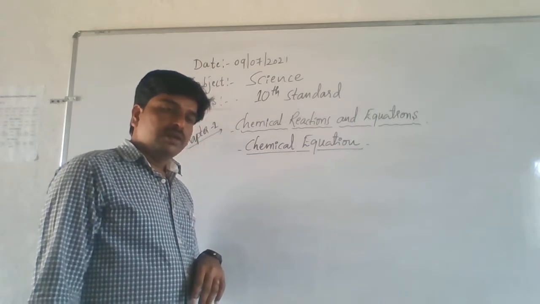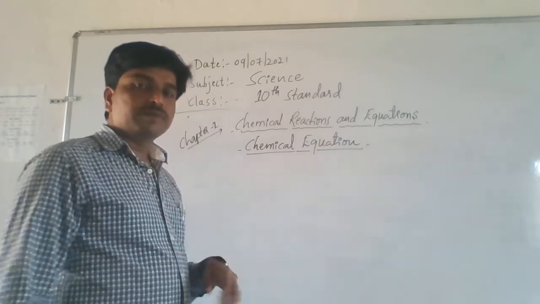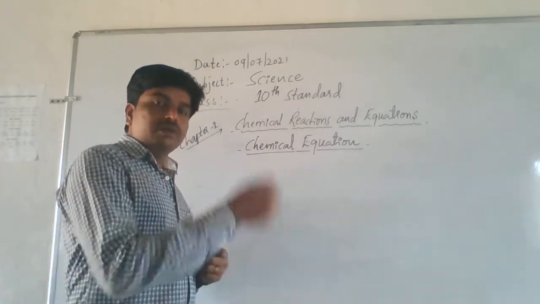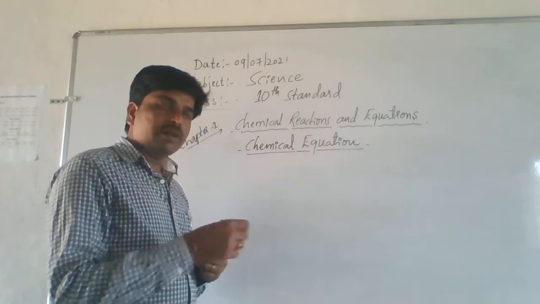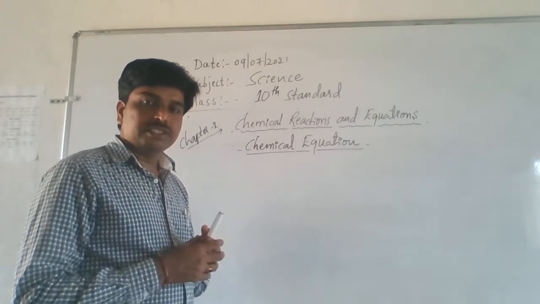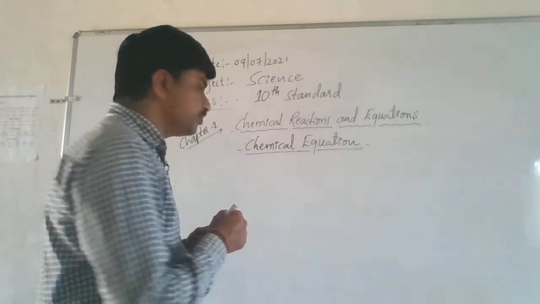Understand? Okay. In your textbook they are giving one example. Take a magnesium ribbon and burn it in the presence of air. Finally, what do you get? Magnesium oxide. Understand? See.